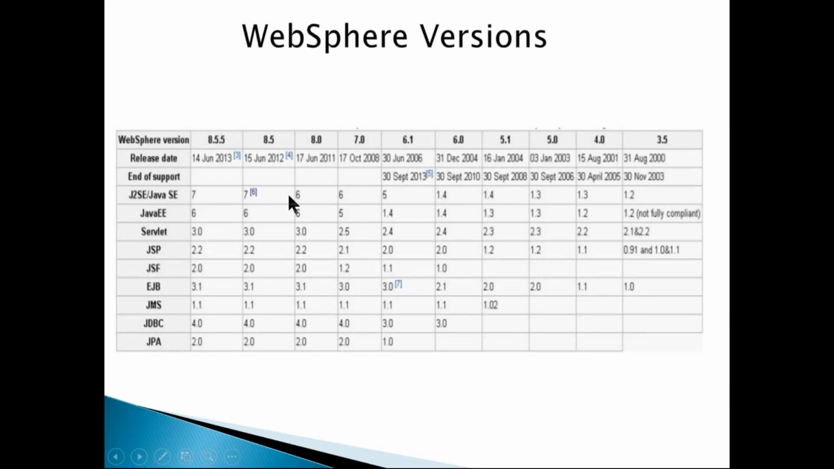But from 8.5, IBM added some functionality through which you can update your Java version. For 8.5.5, whatever the latest Java version is, we can use it. The lower versions also work, but it can only go till 6. It can't go beyond 6.